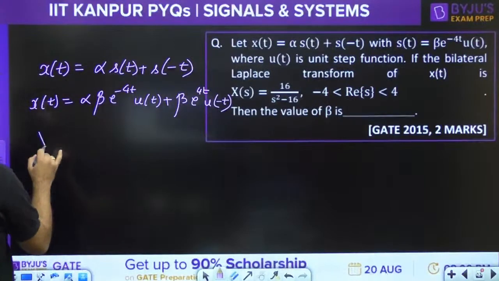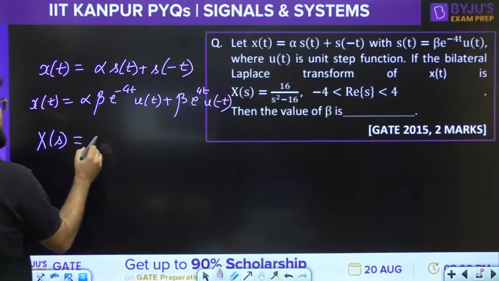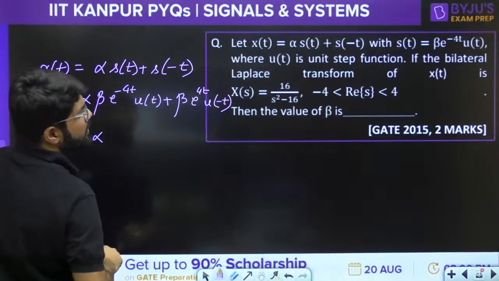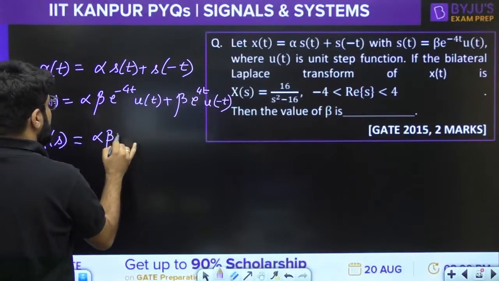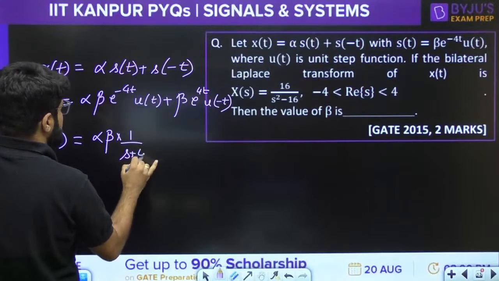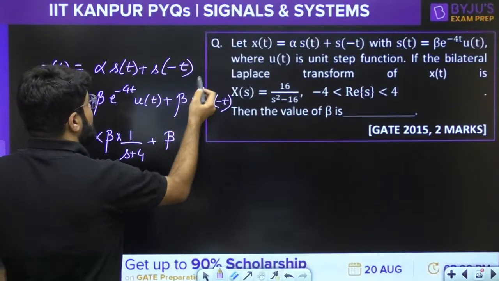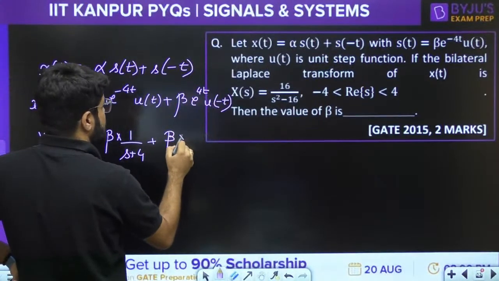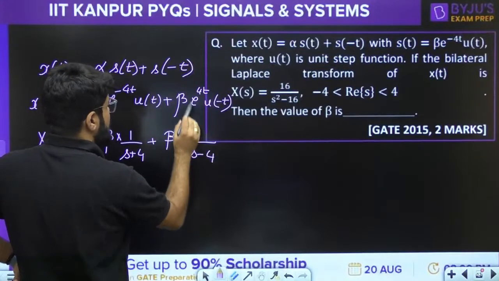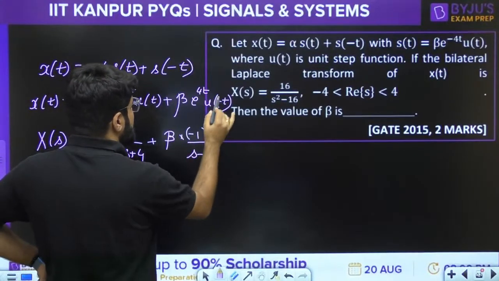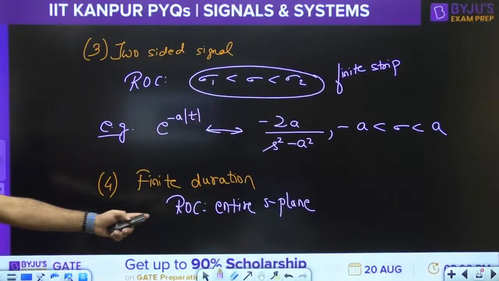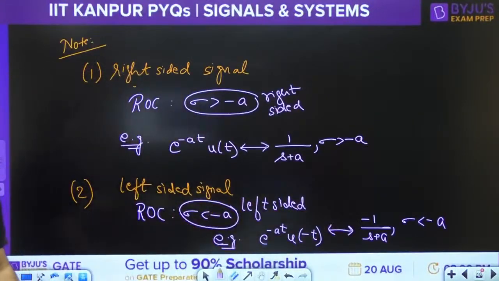Okay, so what should be the Laplace transform according to our calculation? The Laplace transform will become alpha beta multiplied by 1 upon s plus 4, plus beta e power plus 4t, so it will be 1 upon s minus 4, minus 1 upon s minus 4 u of minus t, because it is left sided.